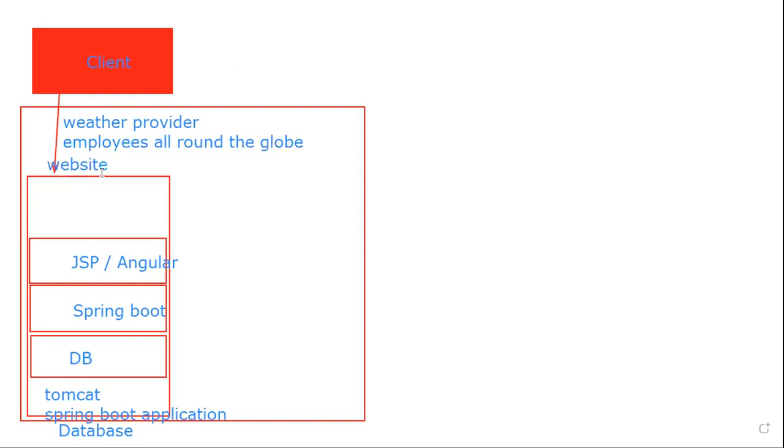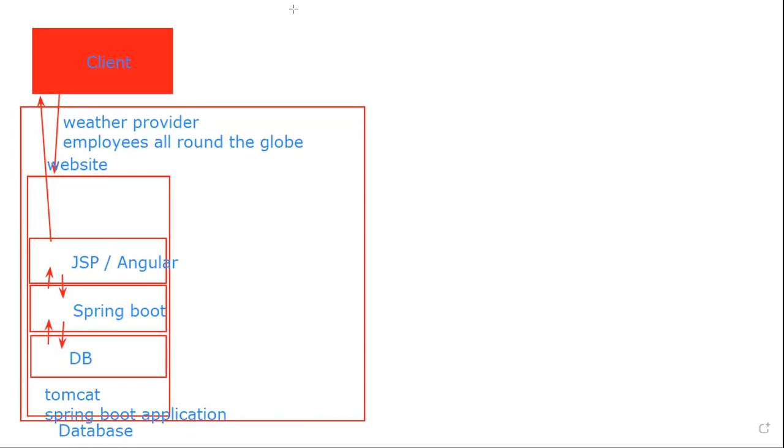So I'll hit his JSP and I'll give my location. When I hit get the data, it is going to call the Spring Boot. It is going to go to the DB. Then it is going to come back here, and it is going to go back to the JSP. From the JSP page, the client will see. This is a straightforward flow where any customer can log into the website and see.